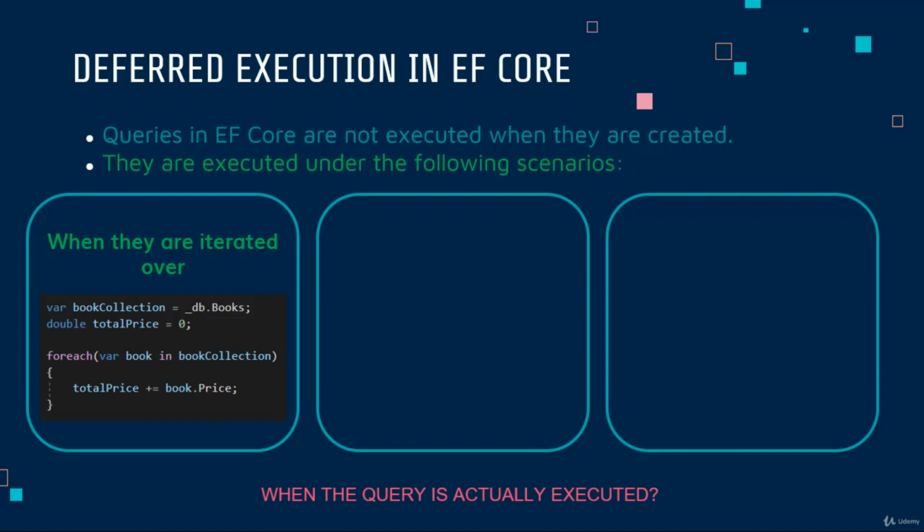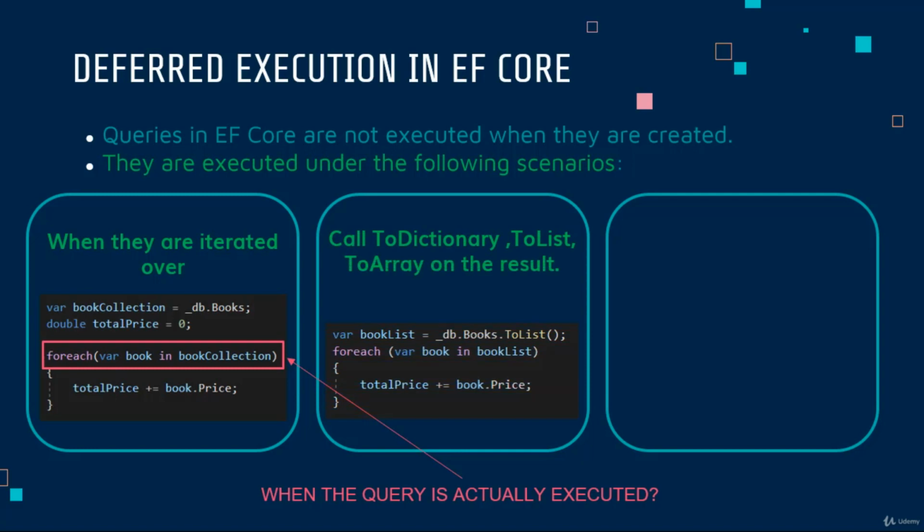It won't be done on line 1. It will actually be done inside the foreach loop, because at that moment you want to extract the values from the book collection. The next scenario will be when you make a call to ToDictionary, ToList, or ToArray on the result.